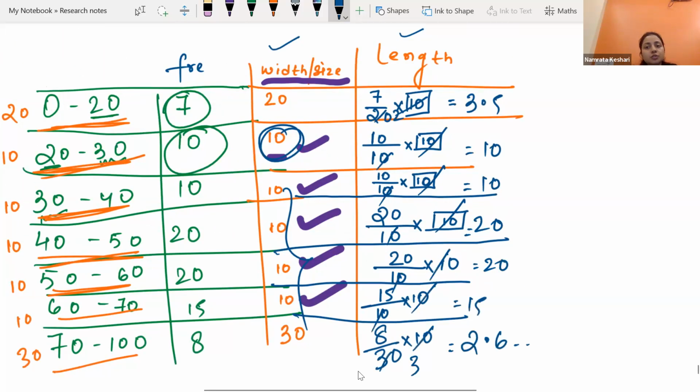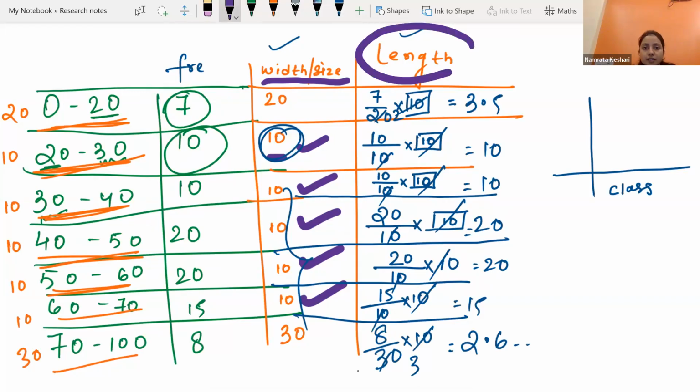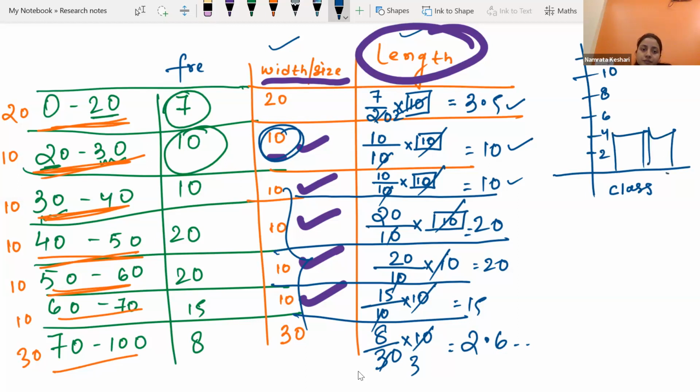Now we will draw a histogram. Again, we will write our class interval along the x-axis, but this time we are not going to write the frequency along the y-axis; this time we are going to take this length along the y-axis. So you can say 3.5 is there, 10, 10, 10, 20 is there. Accordingly, you can take a gap of 2, 4, 6, 8, 10, then 12, like that, and then you can draw the histogram. Are you getting it, everyone? Yes. Okay, so this is what we have to do.